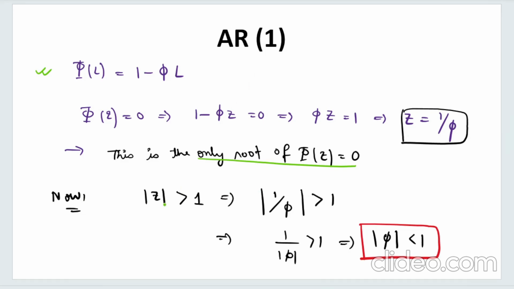Now the same thing, mod z is greater than 1, so this root is greater than 1, which means mod phi is greater than 1, which will give you this, and this is the most important thing in case of the AR1 process. Whenever mod phi is less than 1, the process will be stationary.